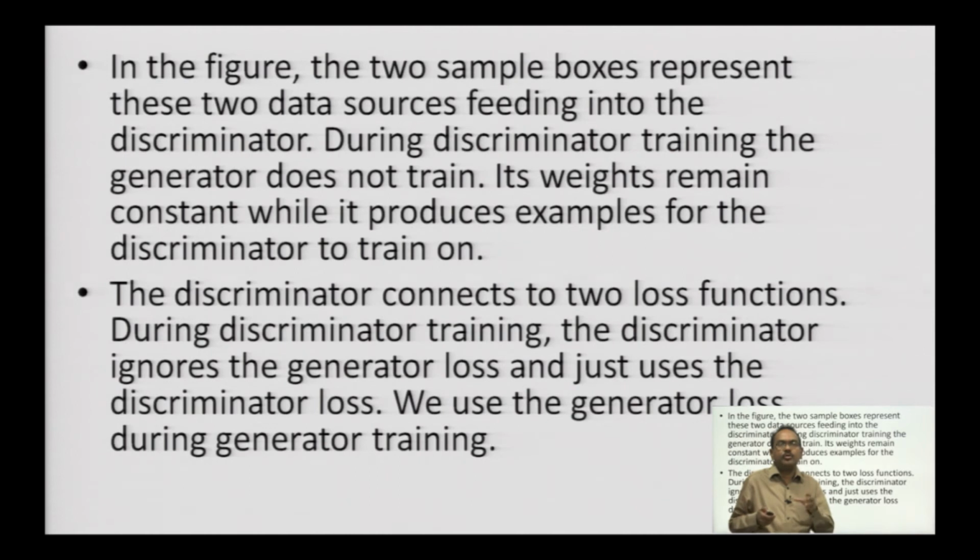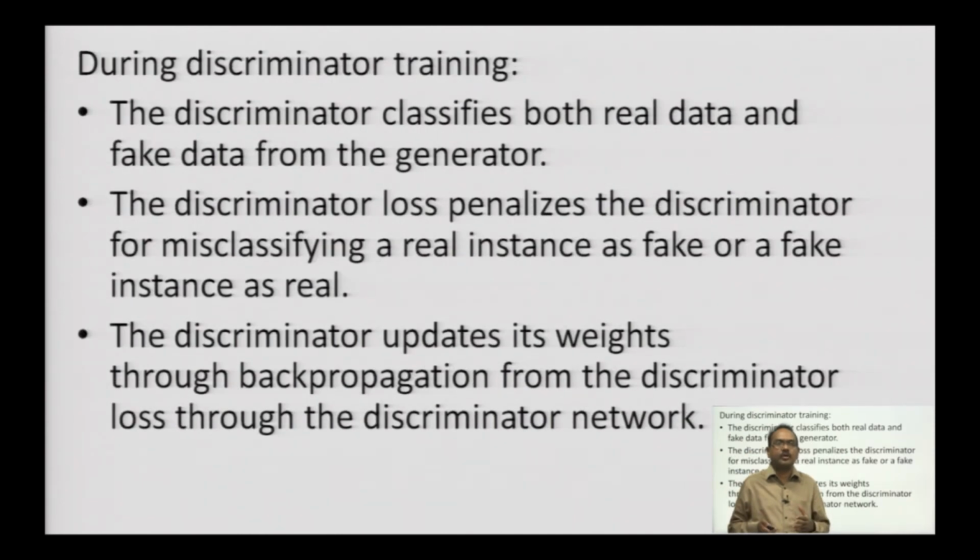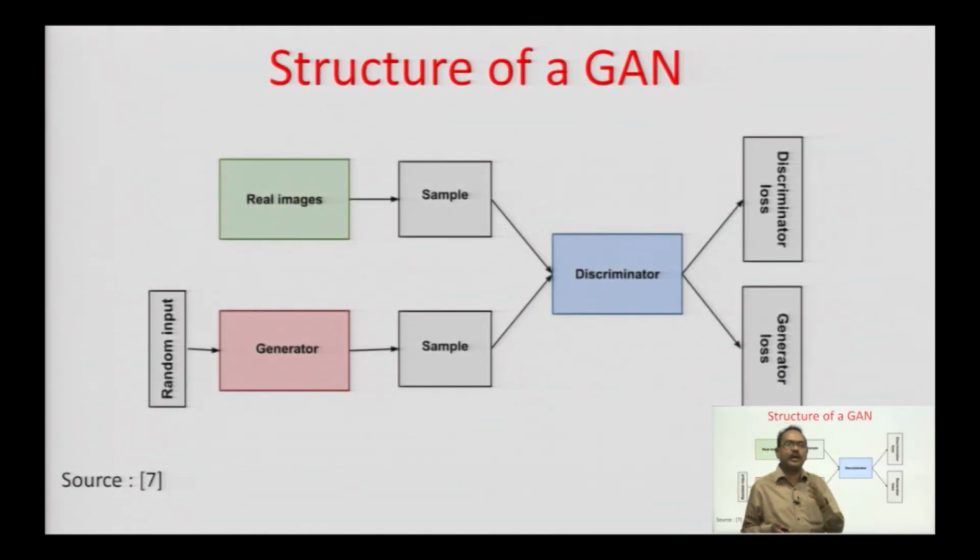So, I have given you the figure where the two sample boxes represent these two data sources feeding into the discriminator. Here you can see the diagram. You have a generator, you have a discriminator, and here we have the random input. The random input is given to the generator and the generator is creating the sample. This sample will be almost like real images.